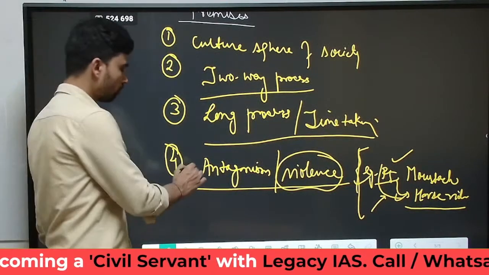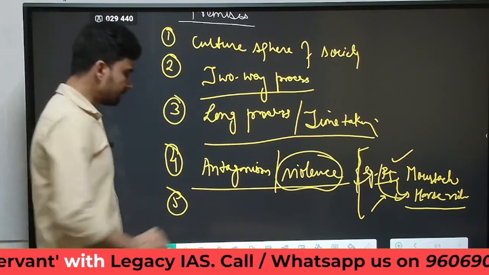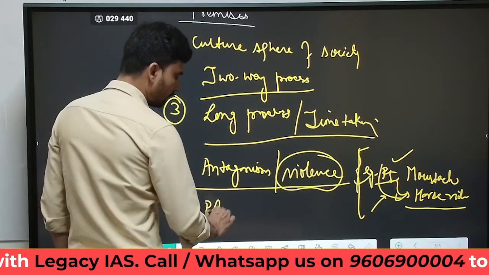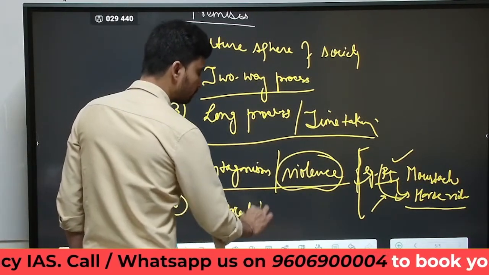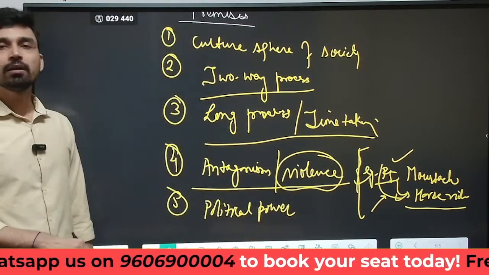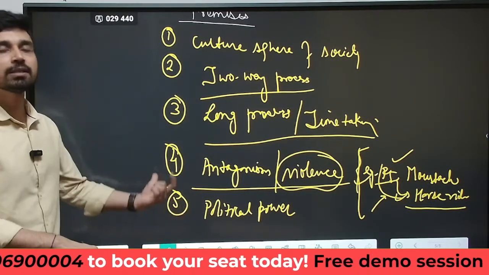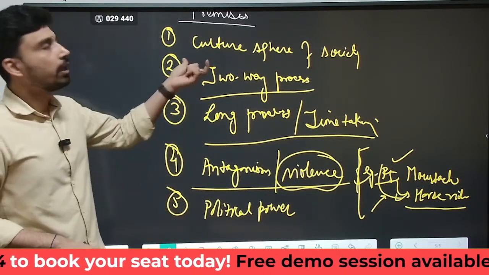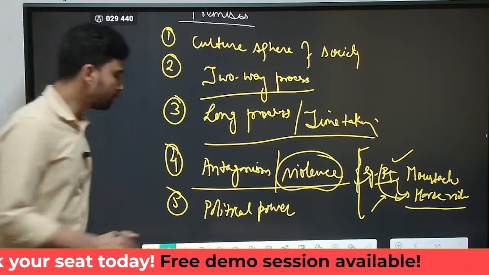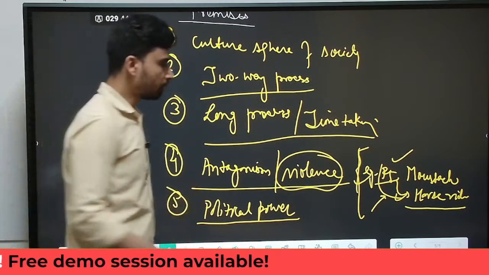So, antagonism and violence. The fifth premise is that there is little change in political power. Political power still remains largely in the hands of people having higher caste status, no matter how much Sanskritization practice is followed by the people from the lower caste.